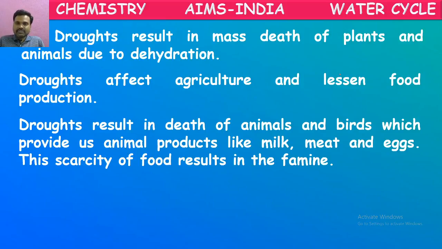Because of droughts, these animals and birds will die. Because of dehydration, we told. Because of lack of water, these animals and plants will die. As these two are the sources for our food, as there are no animals and plants, we get a scarcity of food. So even human beings also will die because of scarcity of food. That we say famine.